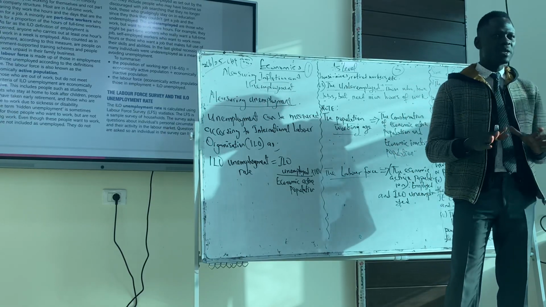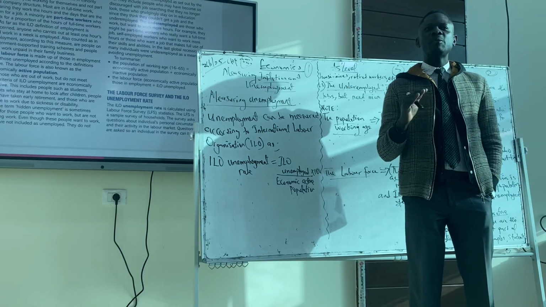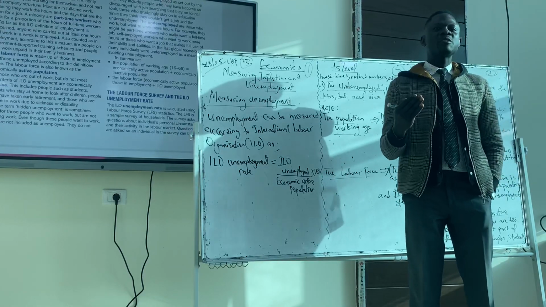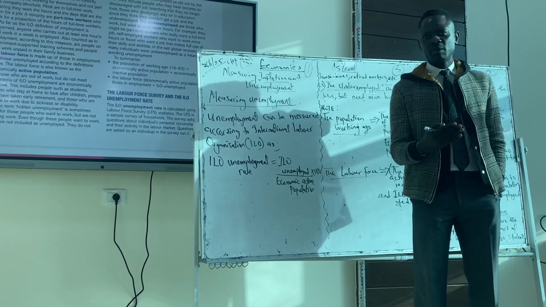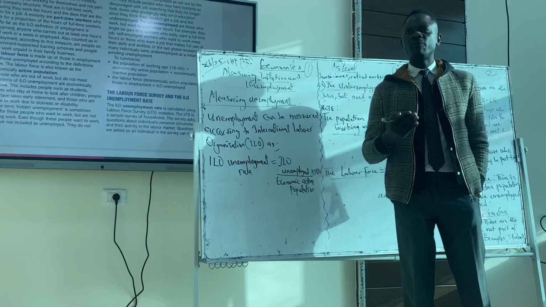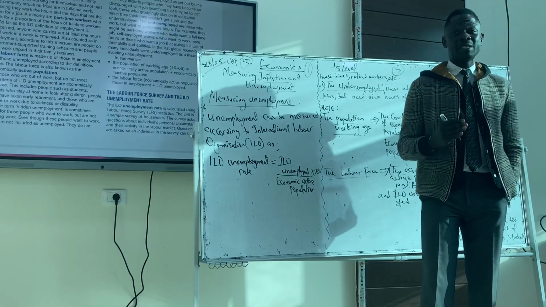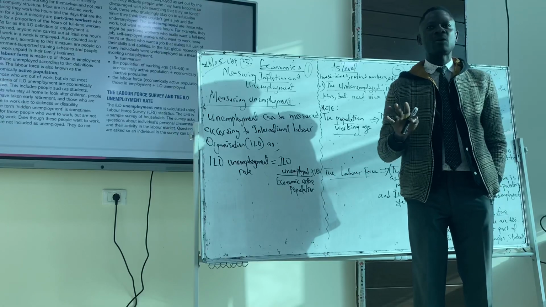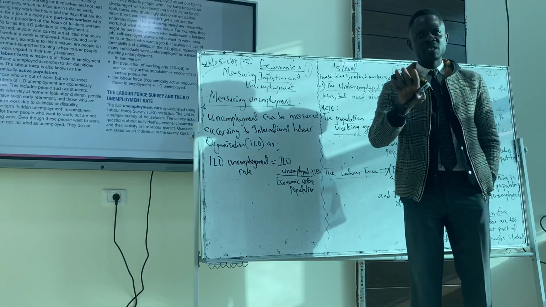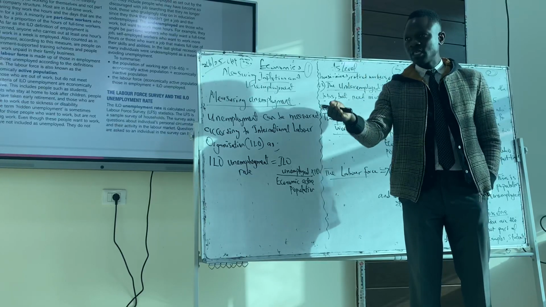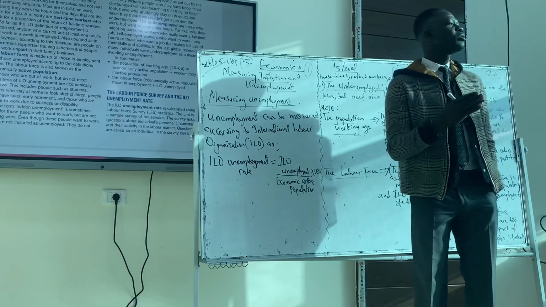That is unemployment. But according to the International Labour Organization, their own unemployment definition is the number of people who are willing and able to work and have been seeking a job for the last 1 month or 4 weeks, and are willing to work for the next 2 weeks if a job is available. That is unemployment according to ILO. Do you get my definition of unemployment? Unemployment simply means you have the willingness and ability, the skills, you are within the age category to work, but you are unable to secure a job.